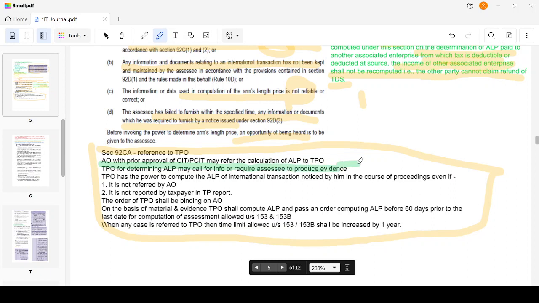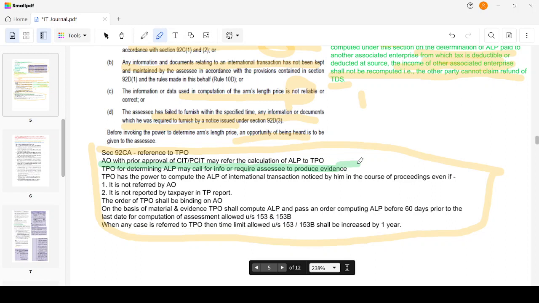The AO has to obtain the approval of the Commissioner of Income Tax or the Principal Commissioner of Income Tax. With this approval, he may refer the calculation of ALP to the transfer pricing officer. Something is there, I am not very well versed in TP calculation, so what I'm doing is I'm delegating the job to the transfer pricing officer with the prior approval of the CIT or PCIT.